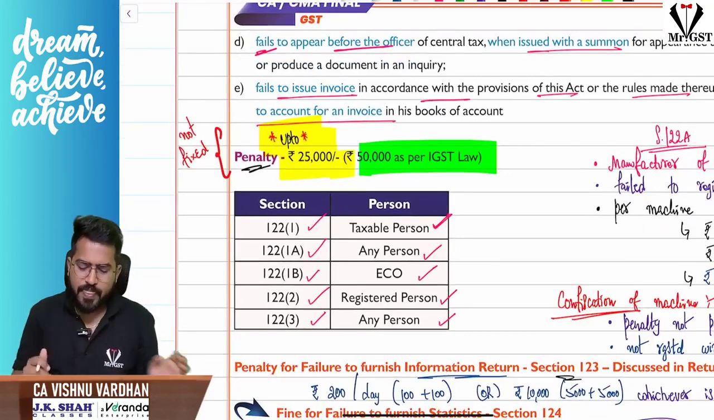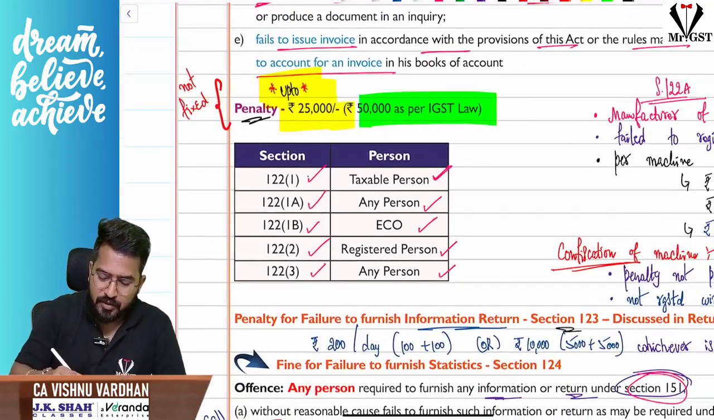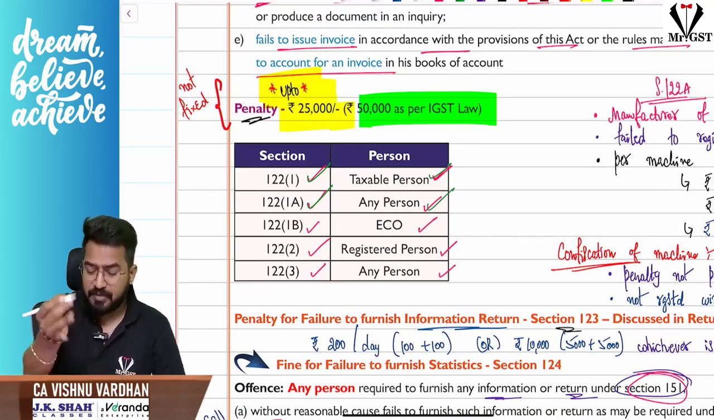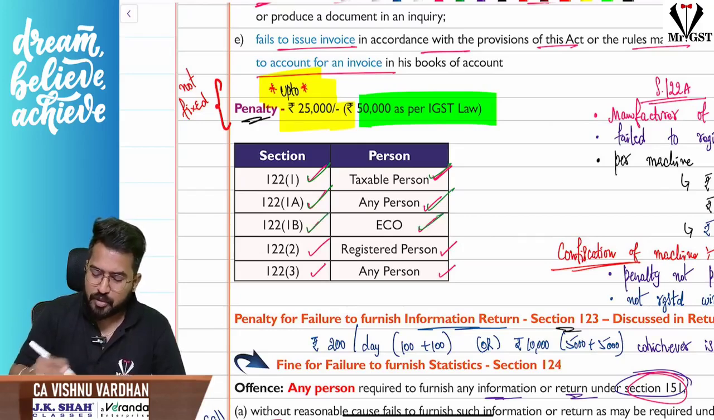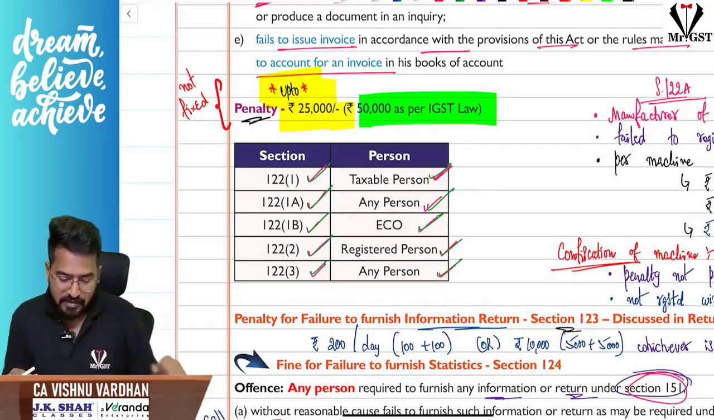Okay, and I have given a summary here. If you see, section 122 subsection 1 is applicable for taxable person only. Subsection 1A will apply to any person who is a beneficiary. 1B is applicable to e-commerce operator. Subsection 2 is applicable again to registered person only, and subsection 3 is applicable for any person. Okay, so this is the clarity regarding the penalties under section 122.